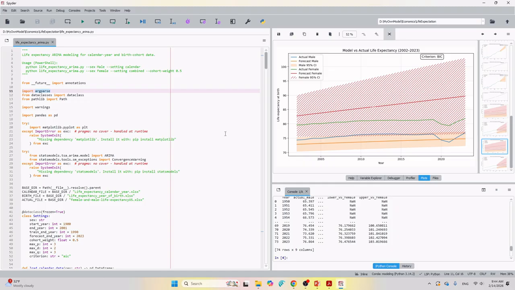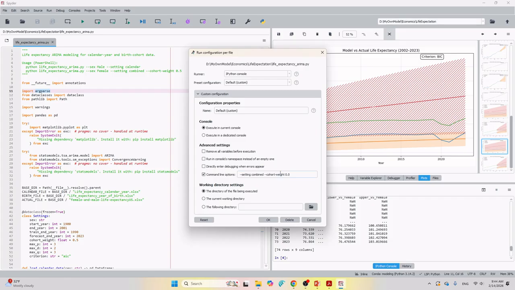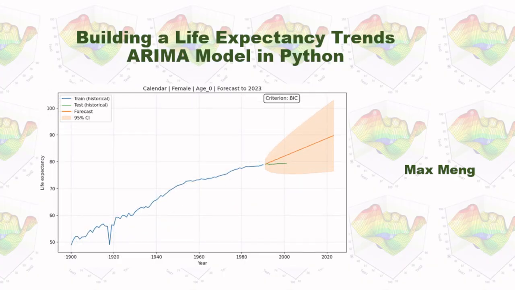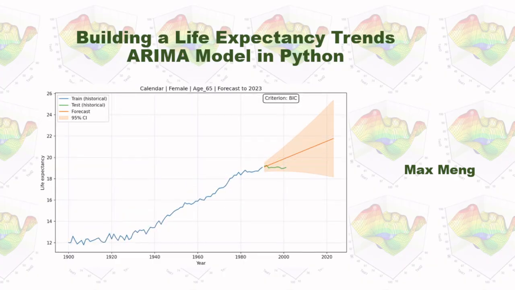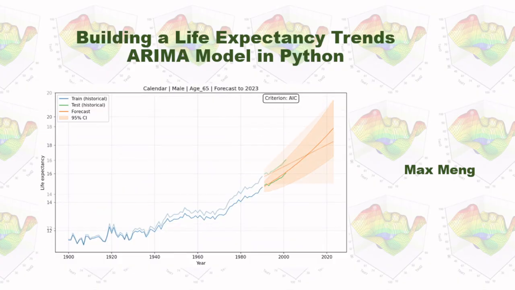So you can see this cohort weight has an impact on our forecast result. This is how I built a life expectancy trends ARIMA model in Python.